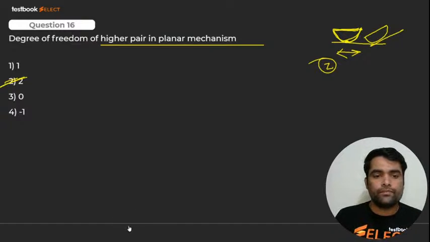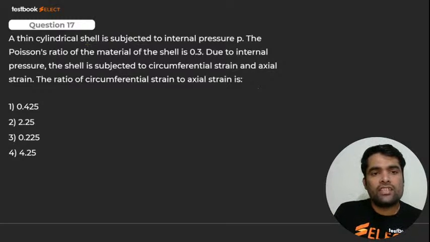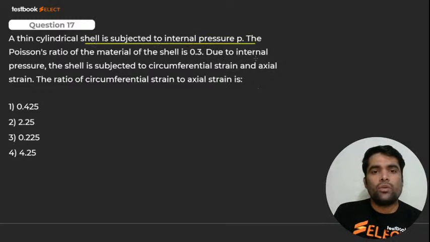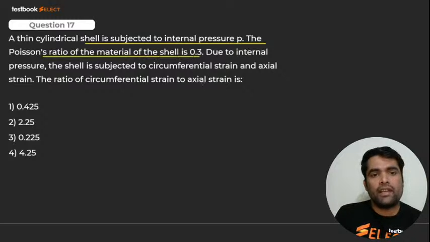Here we go for next. A thin cylindrical shell is subjected to internal pressure P. The Poisson's ratio of the material of the shell is given as 0.3.